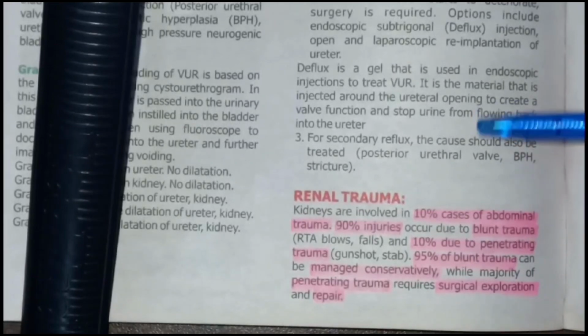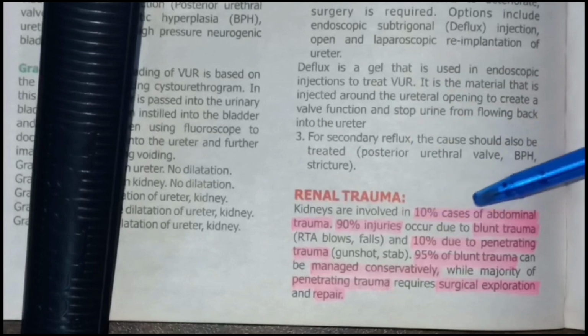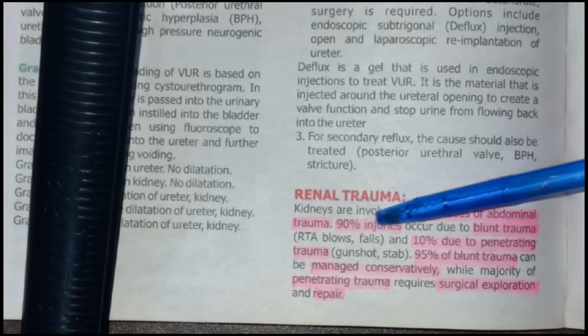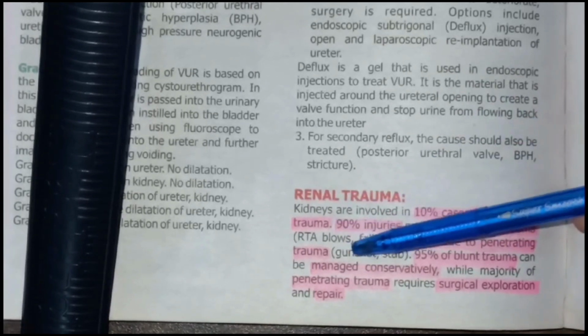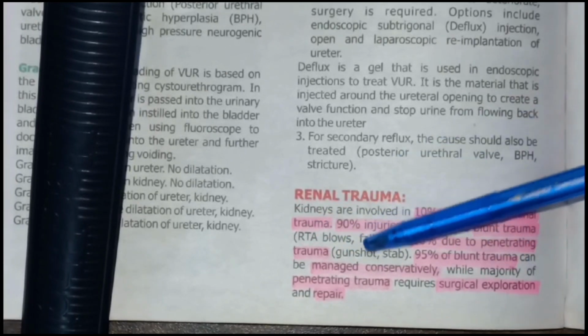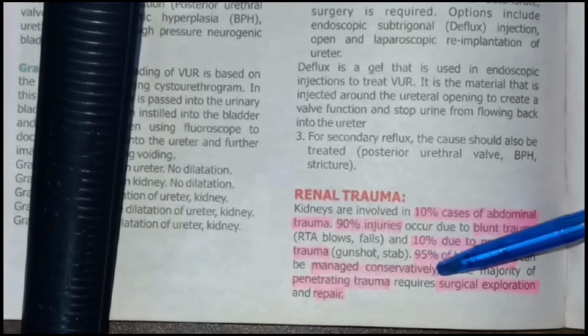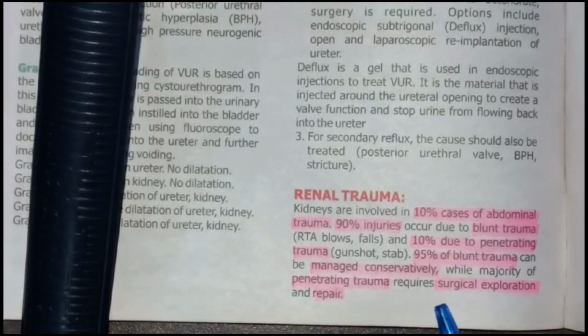Okay, so I'm going to discuss renal trauma from the book now. It says that 10% of cases of abdominal trauma involve the kidneys. 90% of injuries occur due to blunt trauma and 10% due to penetrating trauma. Blunt trauma is seen in road traffic accidents or falls, and penetrating trauma is seen in gunshot or stab wounds. 95% of blunt trauma can be managed conservatively.